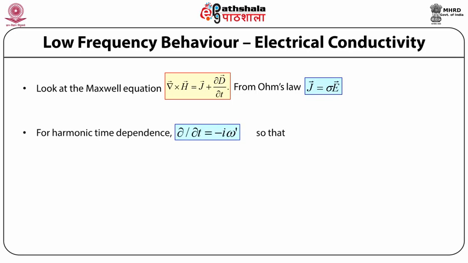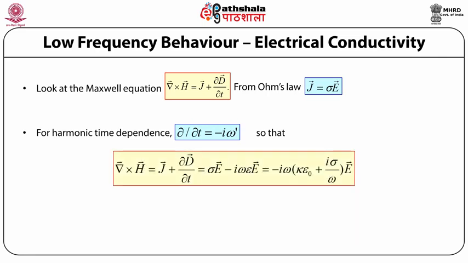With harmonic time dependence, we have del/del t = -i omega, so that del cross H = J + del D/del t = sigma E - i omega epsilon E = -i omega (K epsilon_0 + i sigma/omega) E.